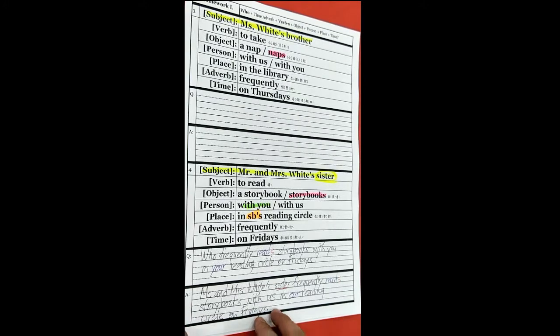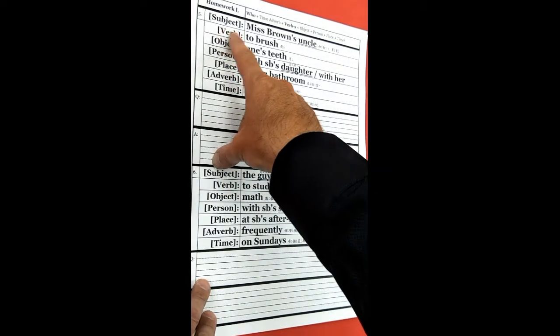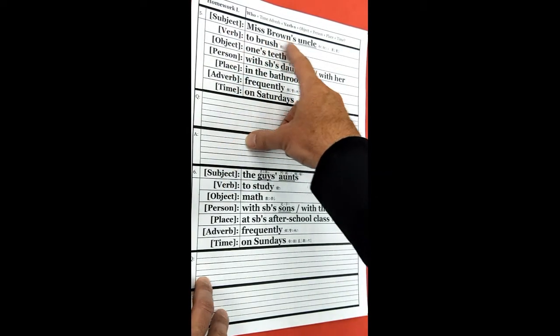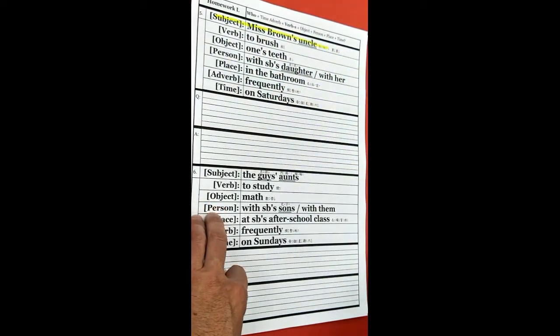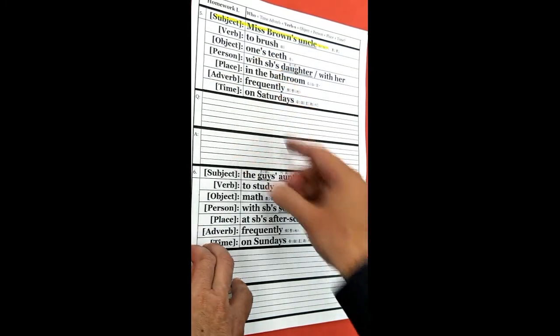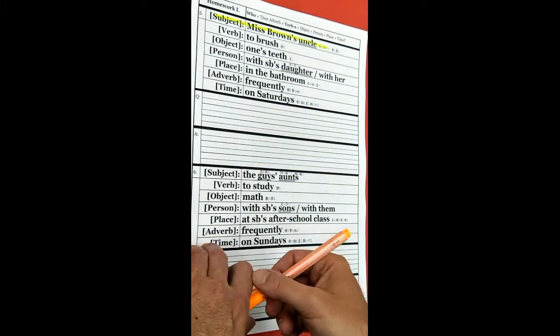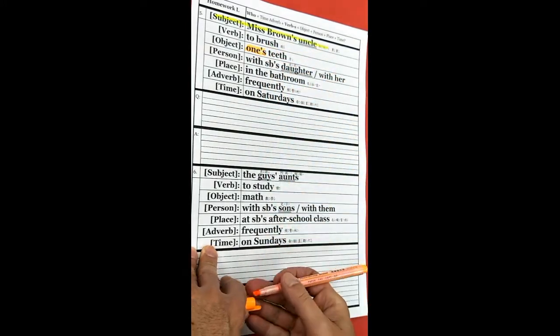Okay? Let's look at number 5. The subject, Miss Brown's uncle. Well, that's the answer, Miss Brown's uncle. The verb to brush, object, one's teeth. So we ask the question, we're going to use his or her.